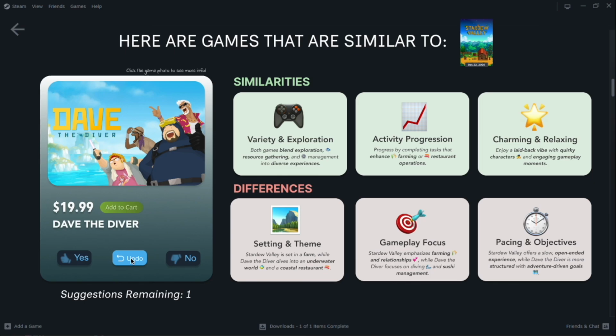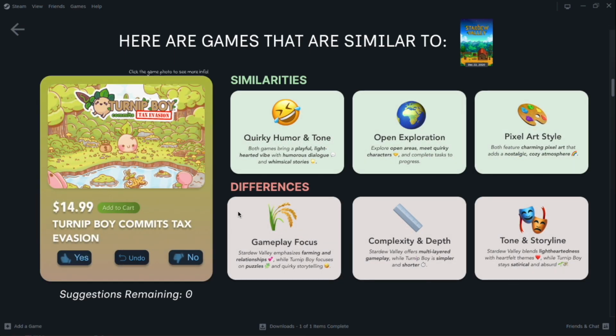In this case, I wanted to choose yes. I actually know this game, and I don't want to find out more information. I was planning on buying it, so I'm just going to directly add to cart. Add it. Alright, but I still like it, so I'm just going to go forward with my recommendation.